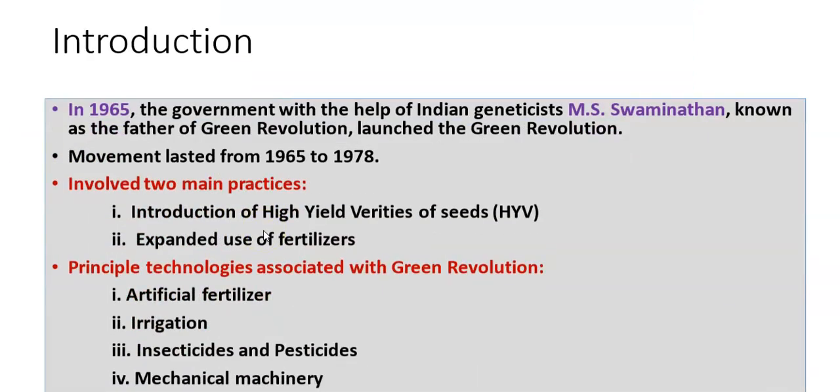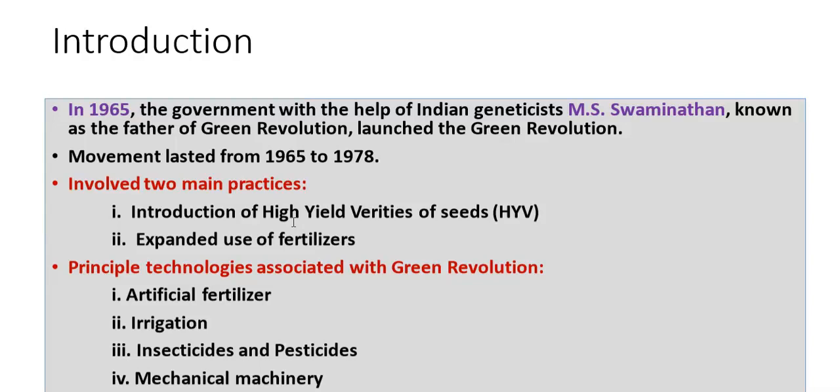Now let me introduce what was the Green Revolution and who introduced it. Green Revolution was introduced in 1965. The government, with the help of the geneticist Mr. M.S. Swaminathan, known as father of Green Revolution, launched the Green Revolution. Now, why is Mr. M.S. Swaminathan known as the father of Green Revolution? Because he is the person who started this revolution, and this revolution lasted from 1965 to 1978.